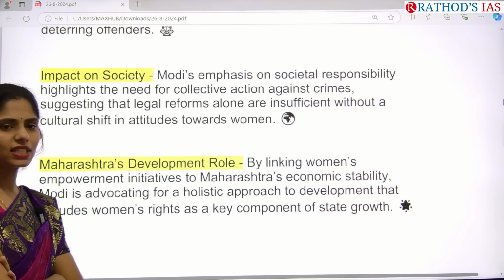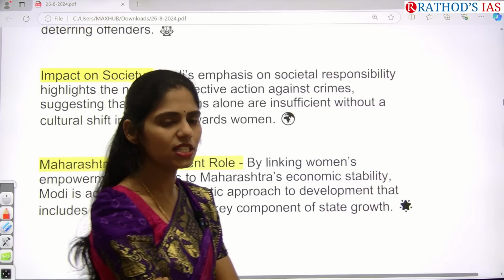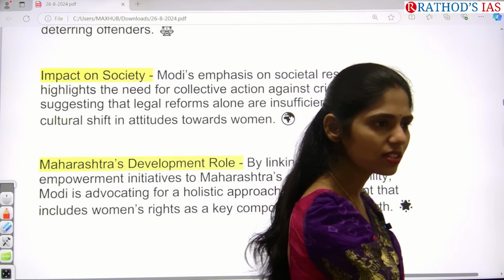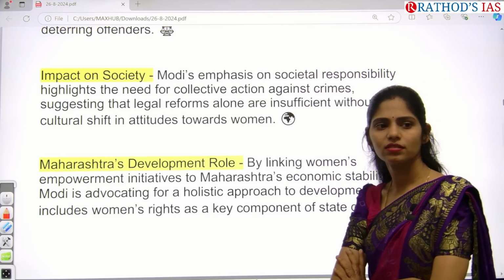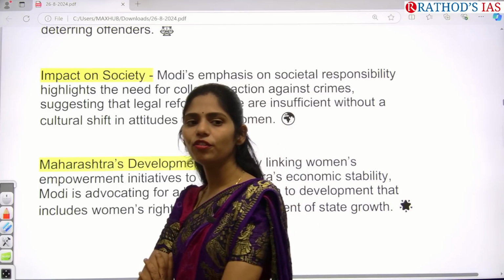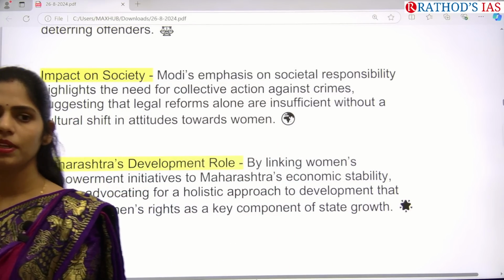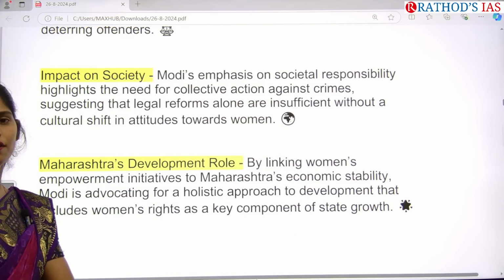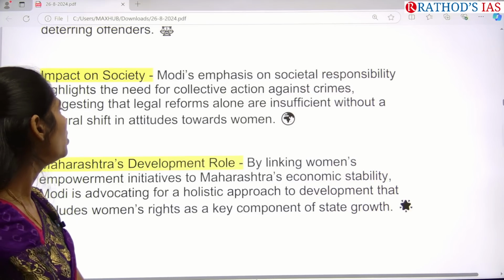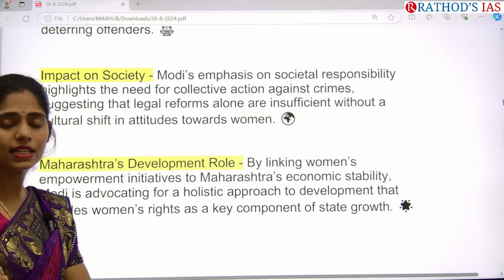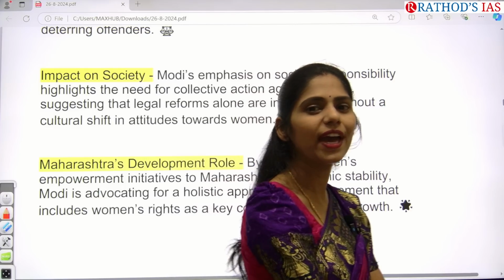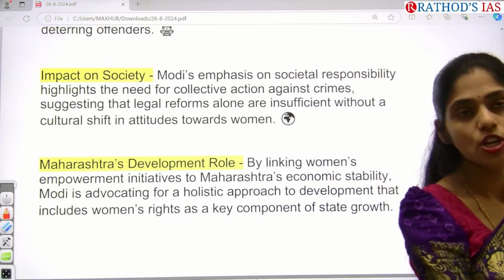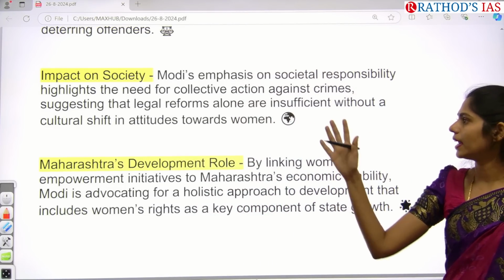Whenever these crimes are happening against women, what will be the impact? What will happen in society? Will women come forward to contribute to the economy? Will women go for higher education? No, right? Because of this, it is the responsibility of the government to ensure the safety of women wherever women are. So for that also, the government is taking some collective actions.